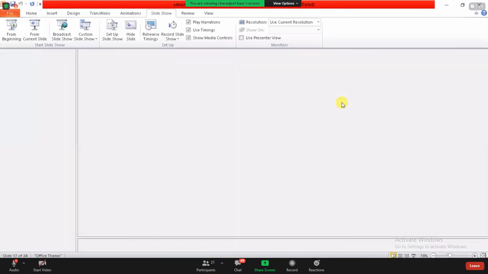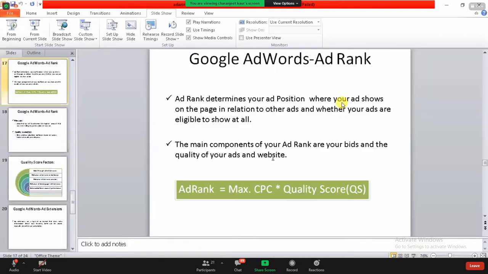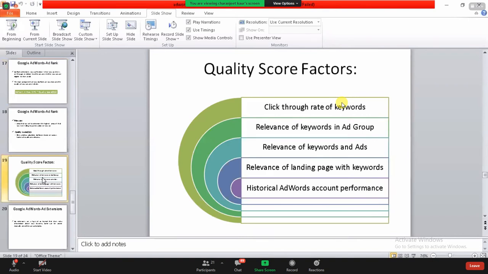Now let's just come back to this area. Now, on what quality scores can we see that Google is going to rank you higher? So the first is click through rate of keywords. The kind of keywords that you are using decides whether you are going to rank higher on the Google search engine or not. And apart from that, relevance of keyword in ad groups.